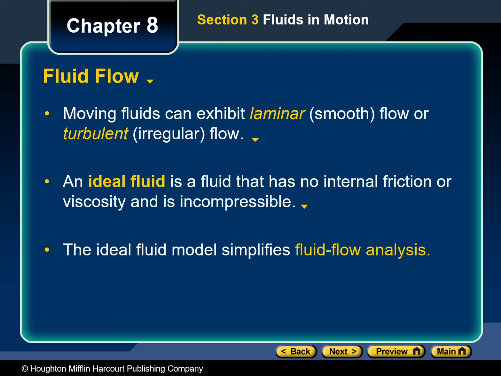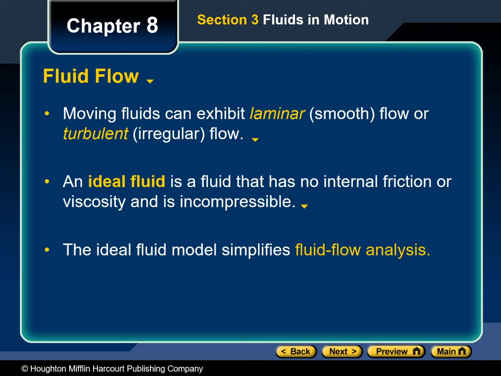Principles of fluid flow. Basic physical laws lead to some principles of fluid flow. The continuity equation results from mass conservation. The diameter of the pipe shown is different at each end. The mass flowing into the bottom of the pipe, which we'll call m sub 1, must equal the mass flowing out of the top of the pipe, m2, during any time interval. So m1 must equal m2.